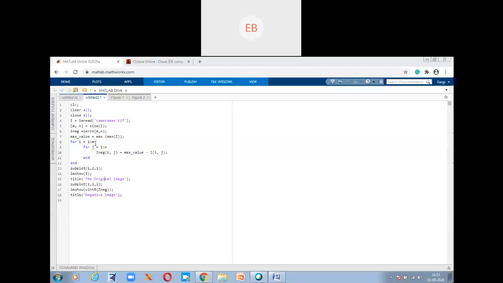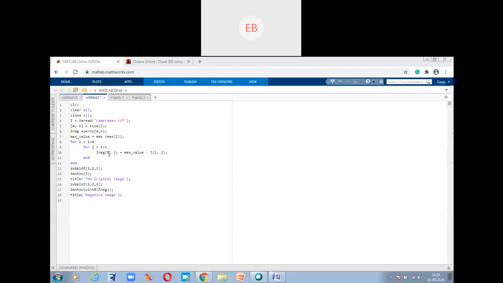M into n, say. So m is nothing but the rows, the number of rows, and n is the number of columns. So this function, for i equals 1 to m, will cover all the rows. For j equals 1 to n, it will cover all the columns in the image.